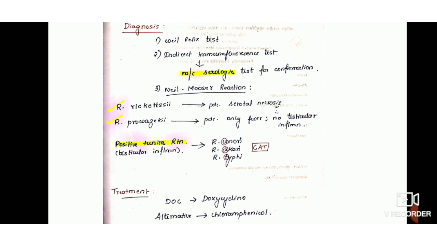Okay, if testicular inflammation is present, then we call it a positive tunica reaction, and it is seen in the mnemonic CAT. Okay, Rickettsia conori, Rickettsia akari, and Rickettsia typhi. CAT, cat. Okay, this Neill-Mooser reaction is also important. It is asked several times in previous NEET question papers. And regarding the treatment, the drug of choice is doxycycline, and we can also use chloramphenicol as an alternative treatment.